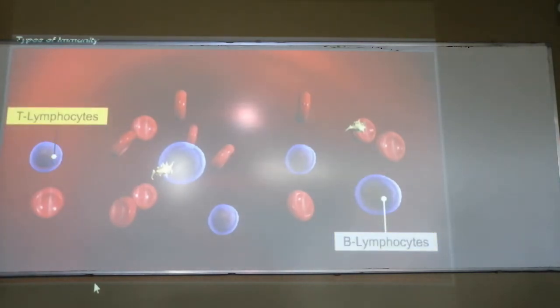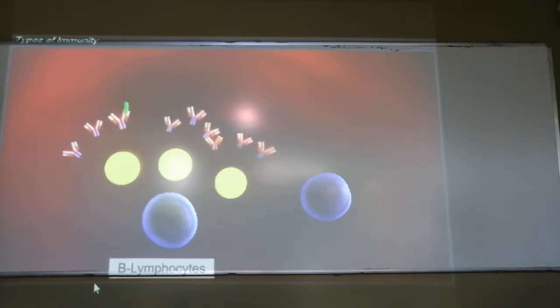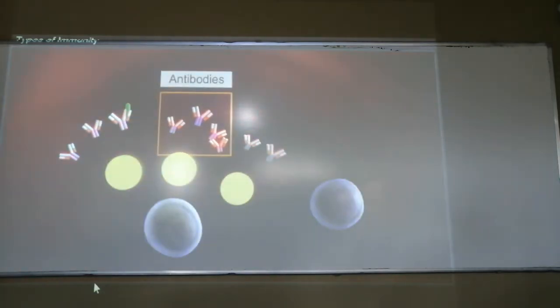Now these are B lymphocytes and T lymphocytes. These are the two lymphocytes present in our body. B lymphocytes produce plasma cells, the yellow color, and these plasma cells produce antibodies, the Y-like structure you see. T lymphocytes help B lymphocytes to produce these antibodies.